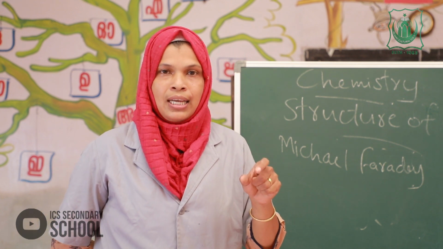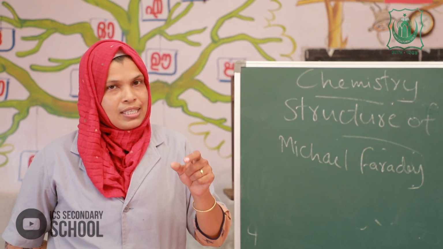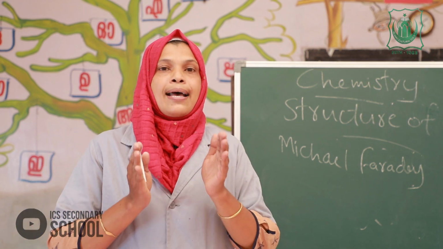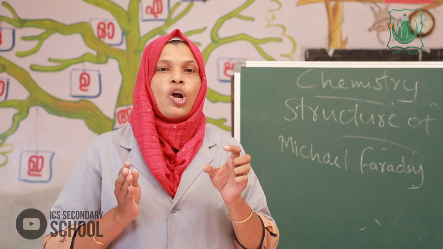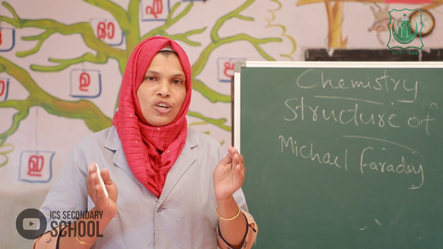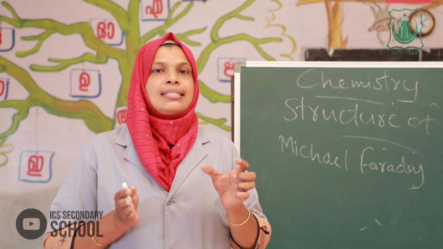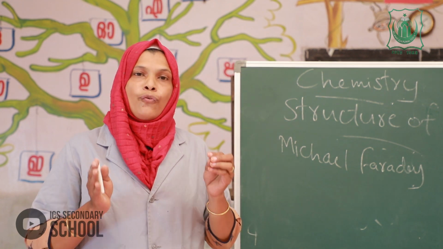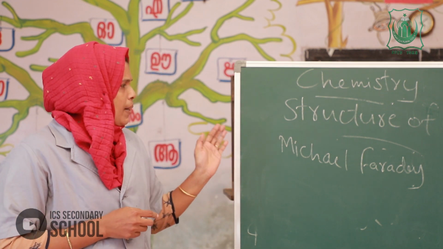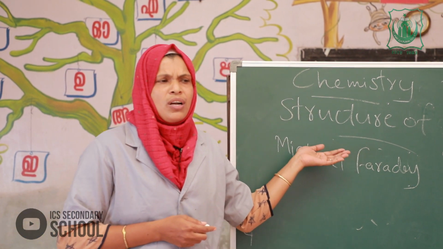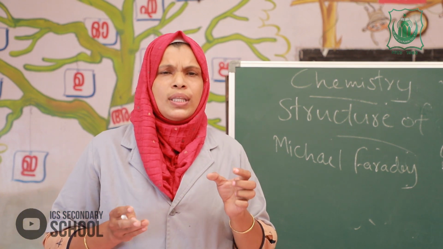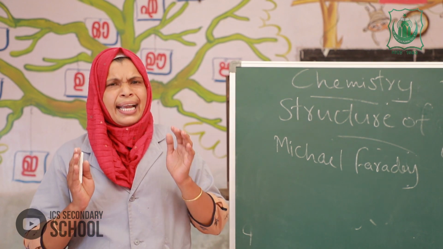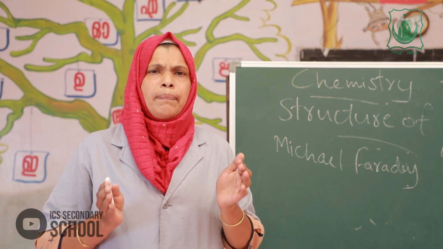He identified that by passing electricity through some liquid substances, they can be separated into their components. This is known as electrolysis. Later, this is known as the law of electrolysis. But these scientists could not explain the reason behind this.